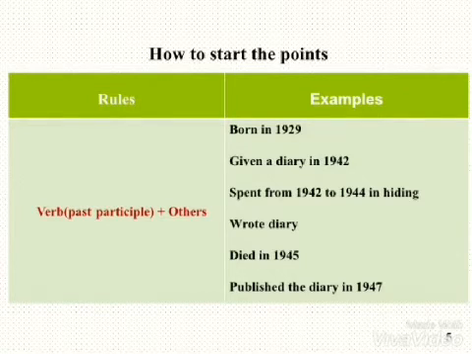Next point, you can use the past participle form of verb and then other options. This is about Anne Frank, whatever you say. Born in 1929, given a diary in 1942, spent from 1942 to 1944 in hiding, wrote diary, died in 1945, published the diary in 1947. This is a very simple and most practiced form of starting a flowchart, verb plus past participle.